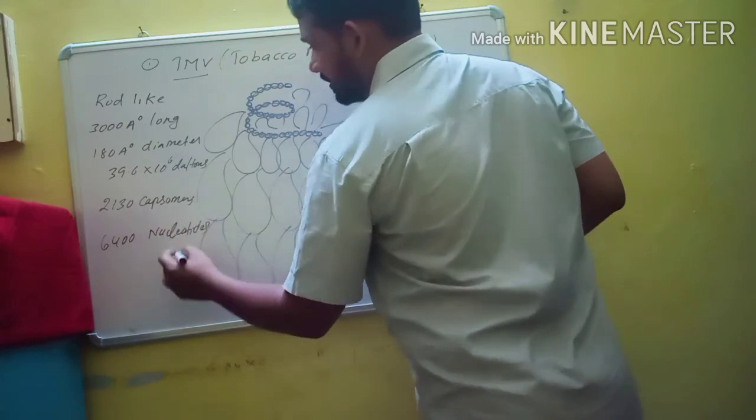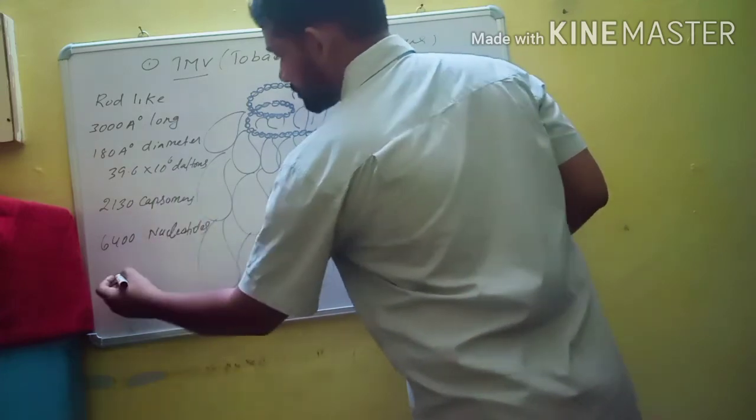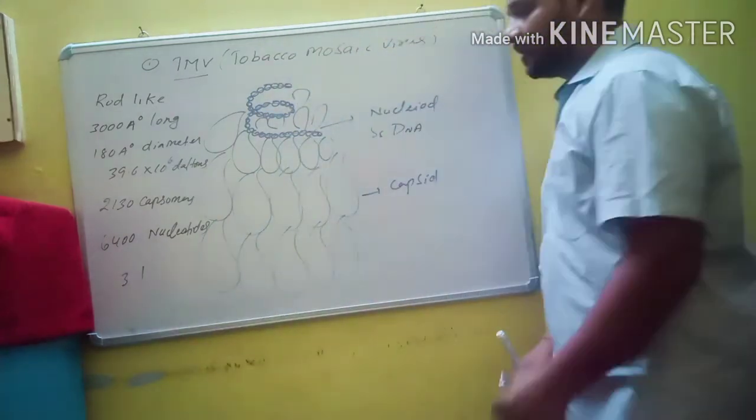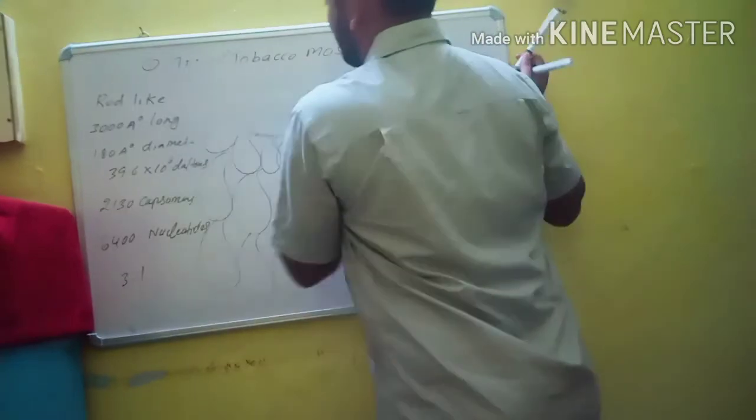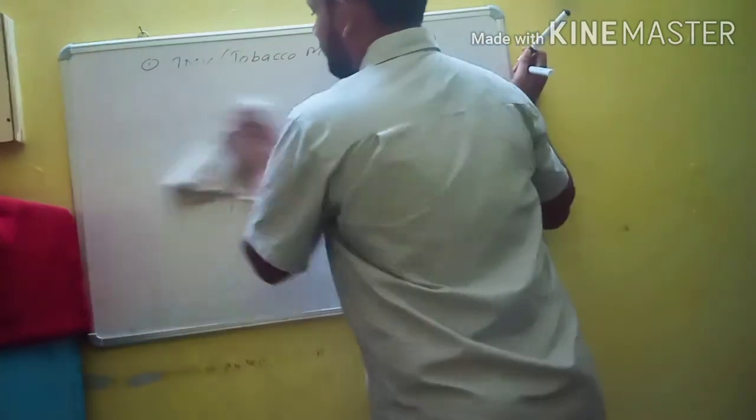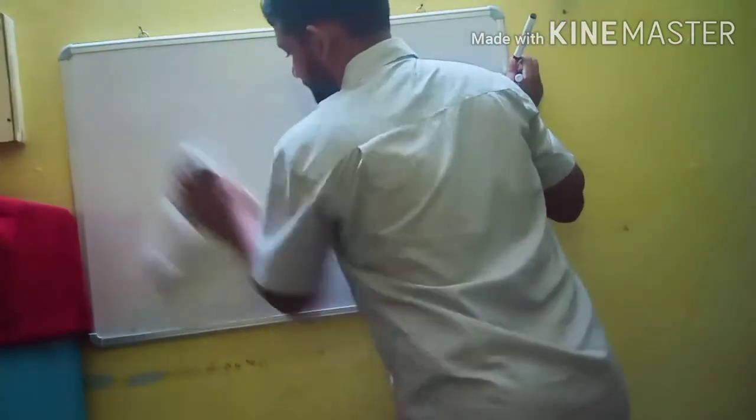So that is why the ratio between nucleotides and capsomeres is 3:1. So this is the structure of tobacco mosaic virus. And the next important example is bacteriophage.